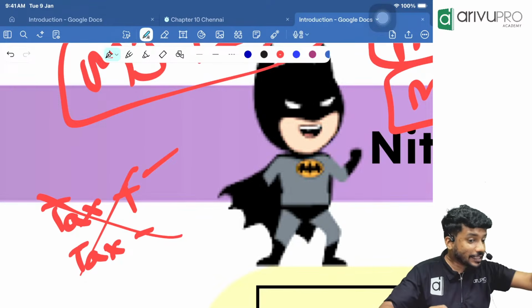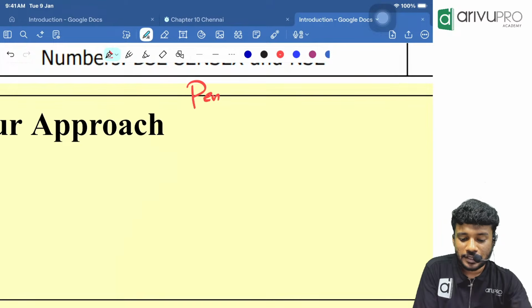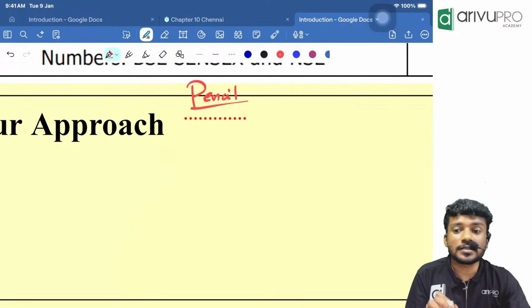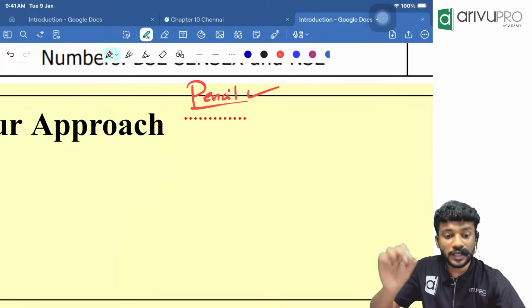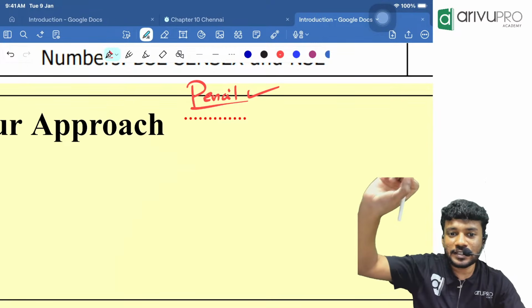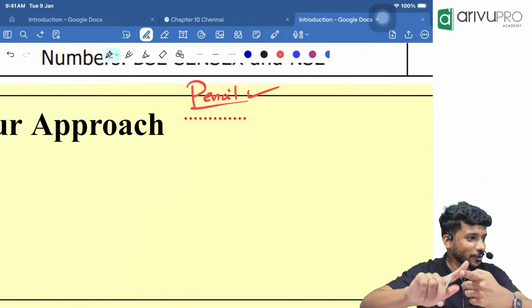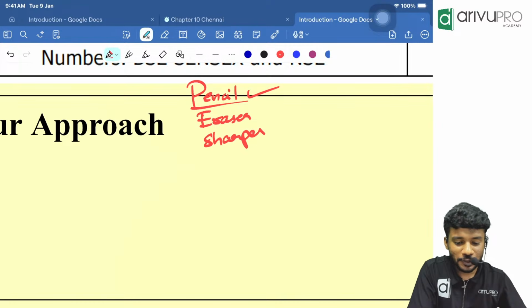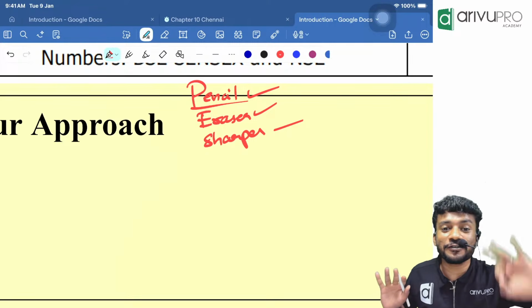Then next, always use a pencil. We should have a pencil and we will be studying using a pencil. With the pencil only we will be solving questions. We will not be using a pen. If everyone is having a scale, throw it away. We don't want that; a scale is not required. Pencil we want, an eraser we want, and a sharpener or cutter. These are the 3 main things we require for the exam.